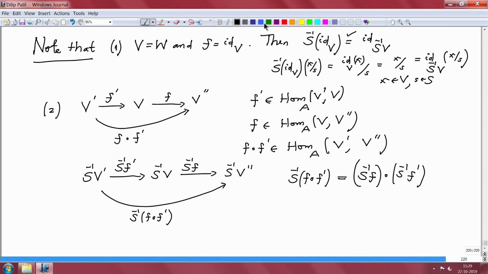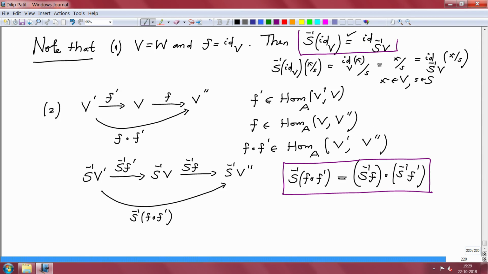And these are two very important properties. So I will put them in a box, and this one. And how do we check this? Let us check quickly. I want to check that these two sides are equal, and both are maps on S inverse V prime.